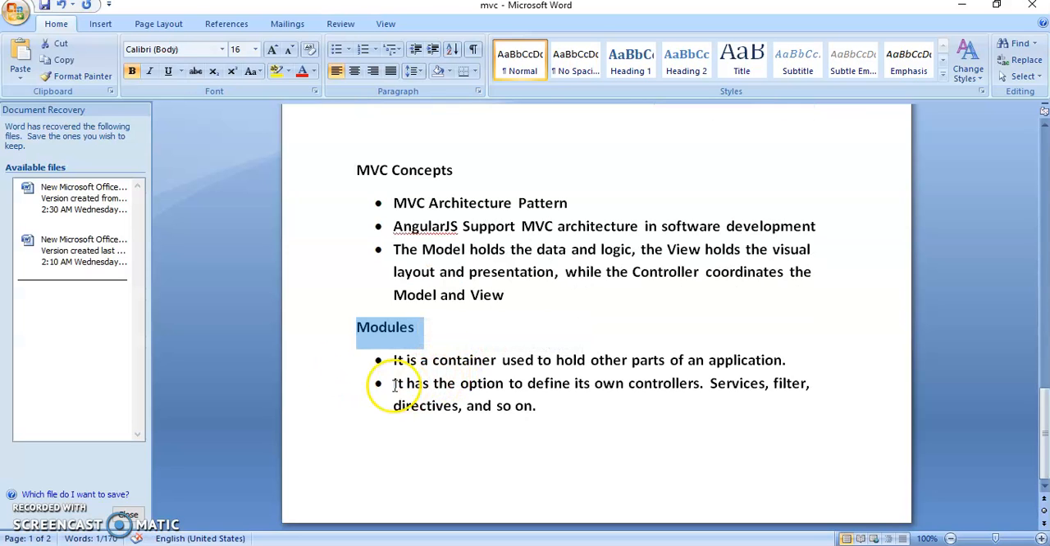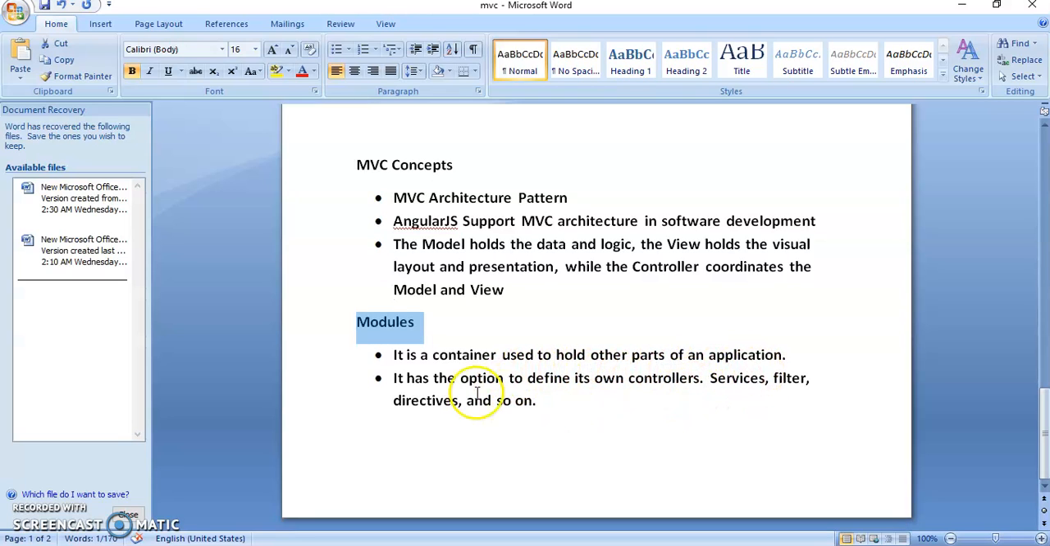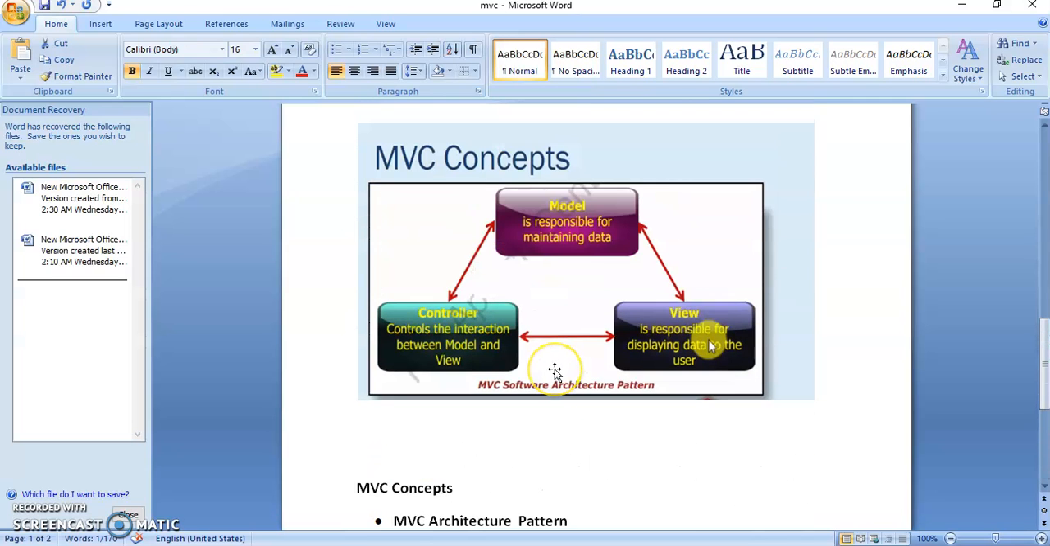Modules. A module is a container used to hold other parts of an application. It has the option to define its own controllers, services, filters, directives, and so on. I want to tell you an example. How can we create an HTML file, an AngularJS file, and modules? How can we create all of these things? I want to show you. Please see.